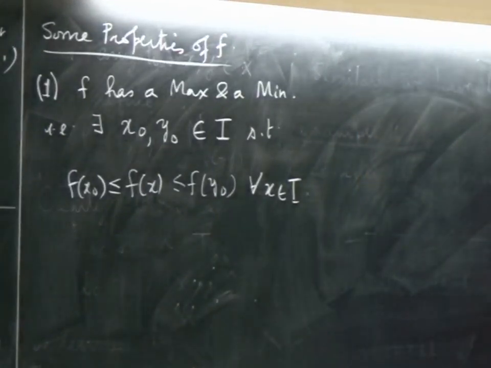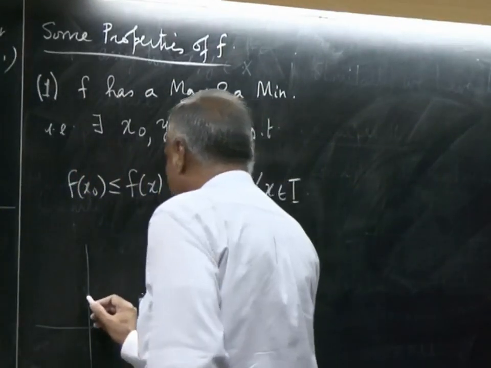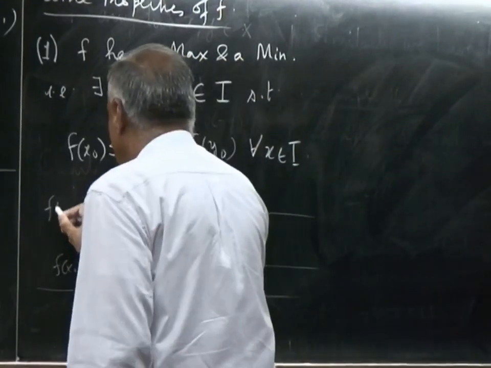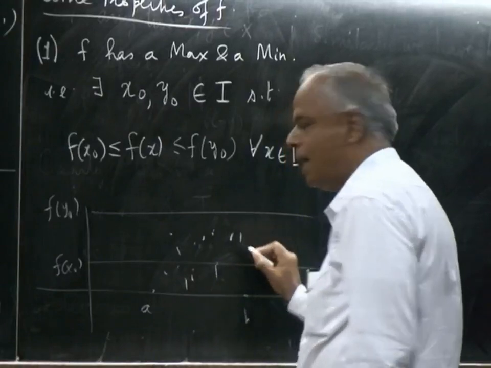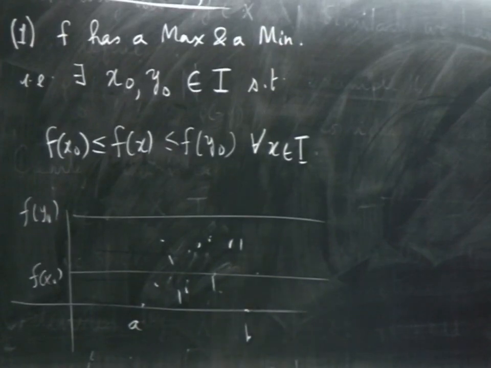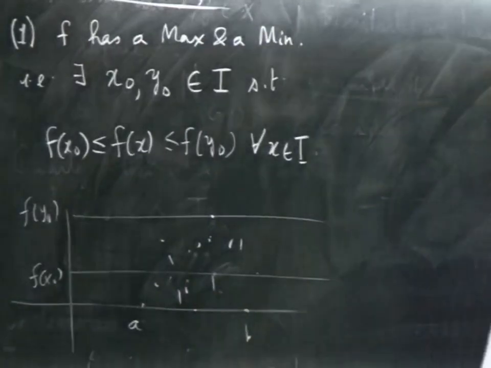So, if you think of drawing the graph, it stays within a band. The band is between f of x naught and f of y naught. Those two lines, if you draw, the curve will lie within that band. So, for example, suppose this is f of x naught and that is f of y naught and that is a and that is b, the values of the function will be scattered within that band only, nowhere else. That is what is meant by it has a max and a min, and somewhere it will hit that line and somewhere else it will also hit that line.